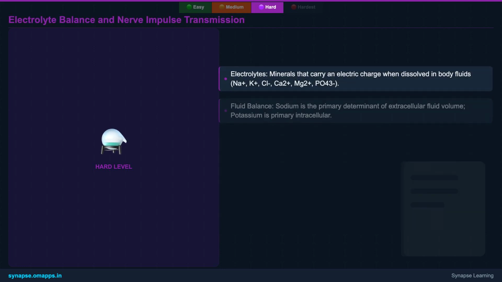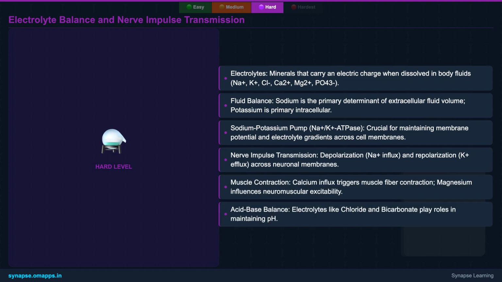Delve into the critical concept of electrolyte balance and its profound impact on nerve impulse transmission. We'll explain the sodium-potassium pump, the movement of ions across neuronal membranes, and how minerals like magnesium and calcium influence muscle contraction and overall neuromuscular excitability. We'll also touch on acid-base balance.